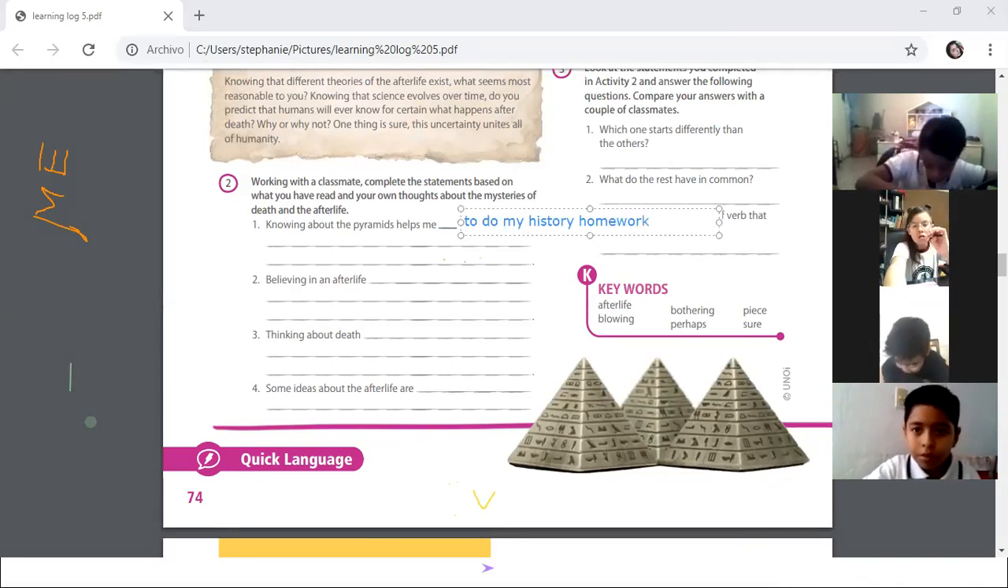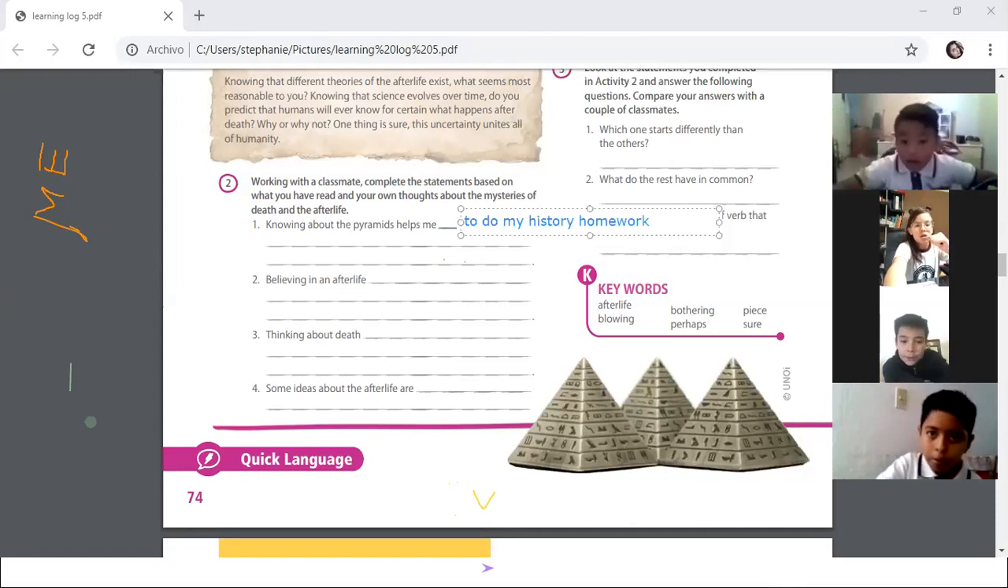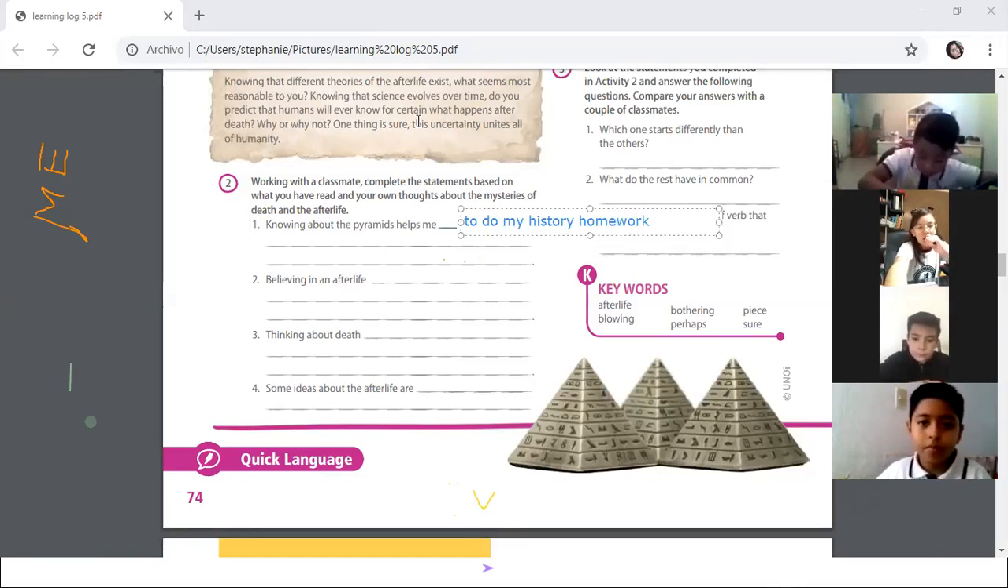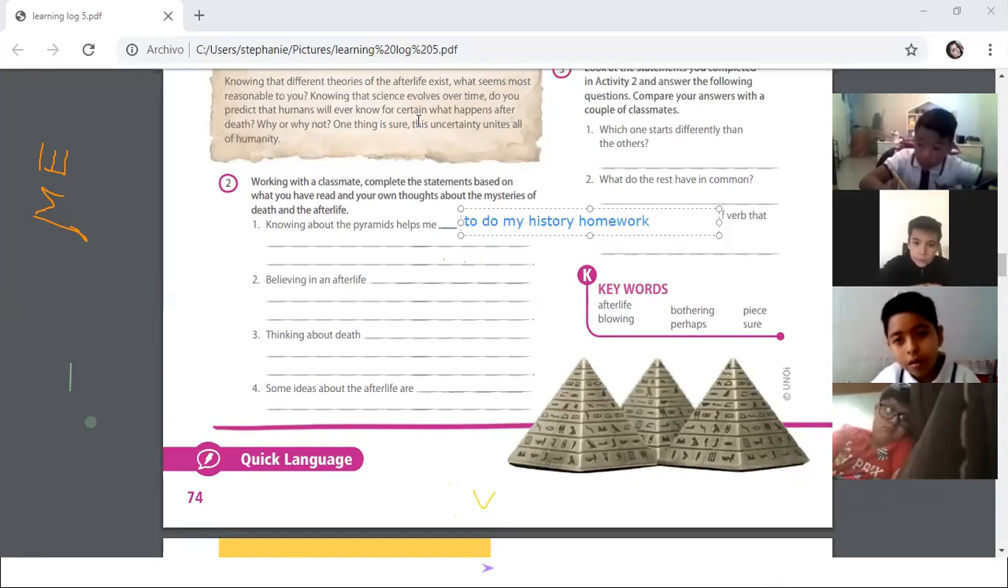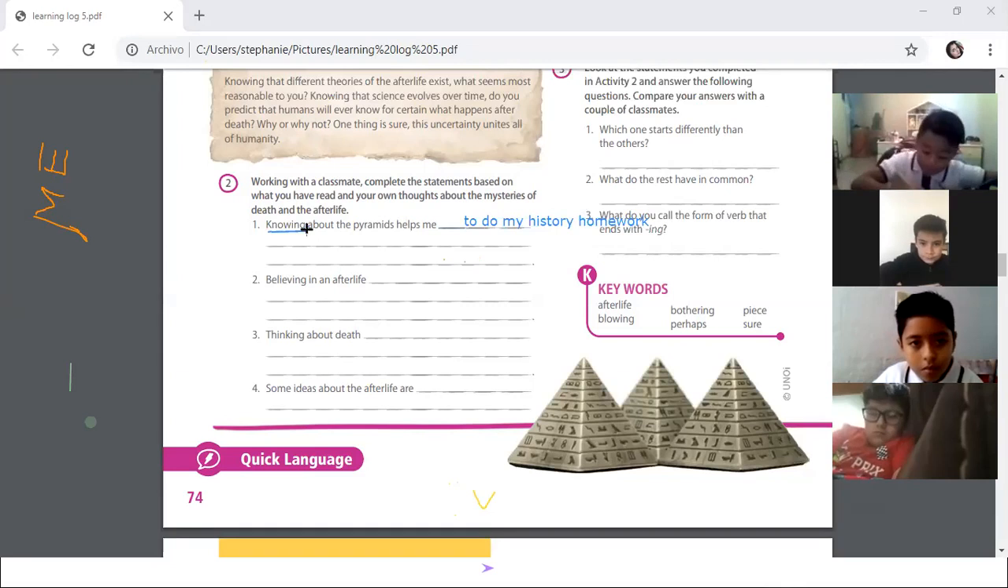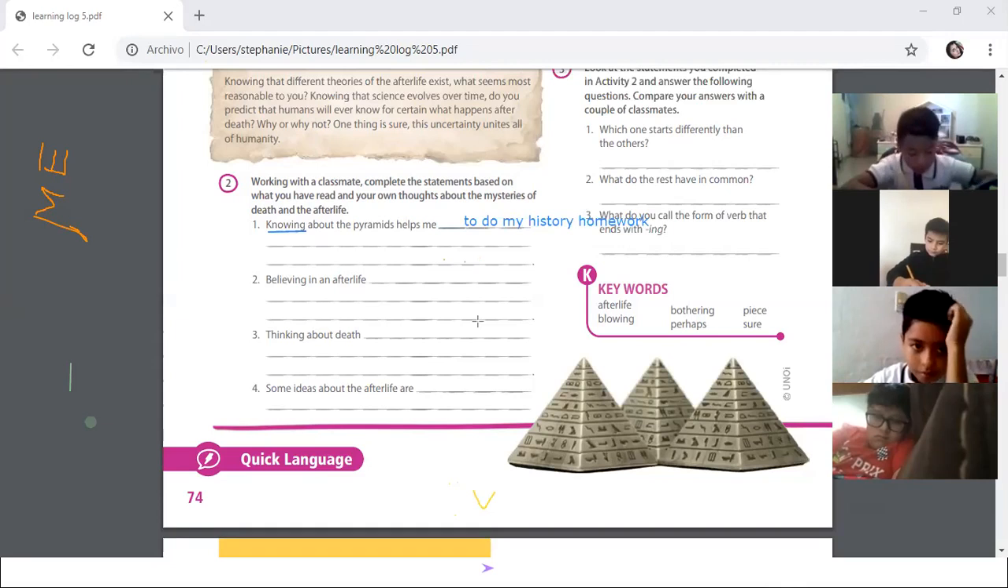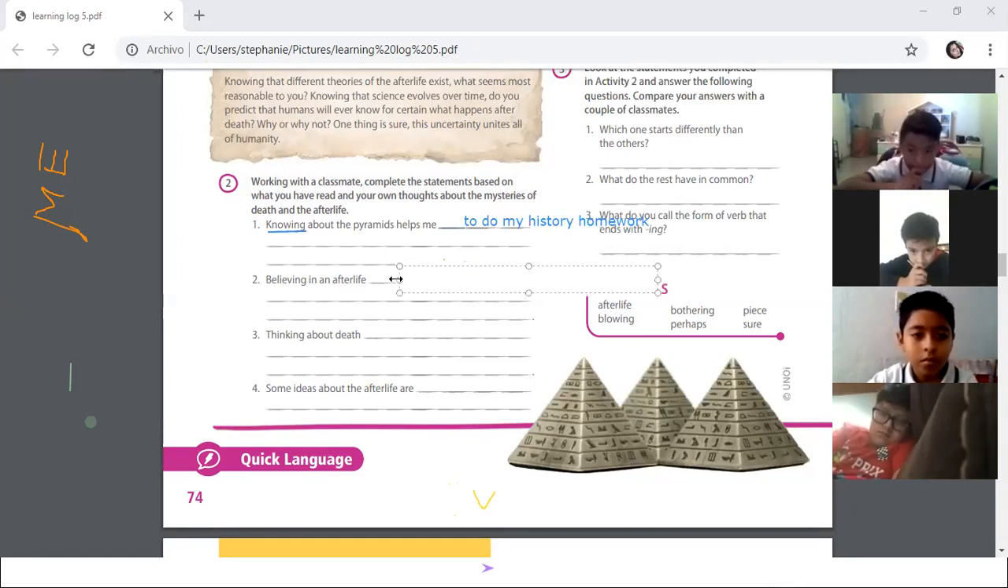And where is the gerund in number 1? Where is the gerund? Knowing. And is it a subject, an object, or an object of a preposition? Subject. Knowing. Okay, it's a subject. Excellent. Number 2, believing in afterlife. What happens when you believe that there is another life after this? What do you think? How do you feel when you believe in afterlife?